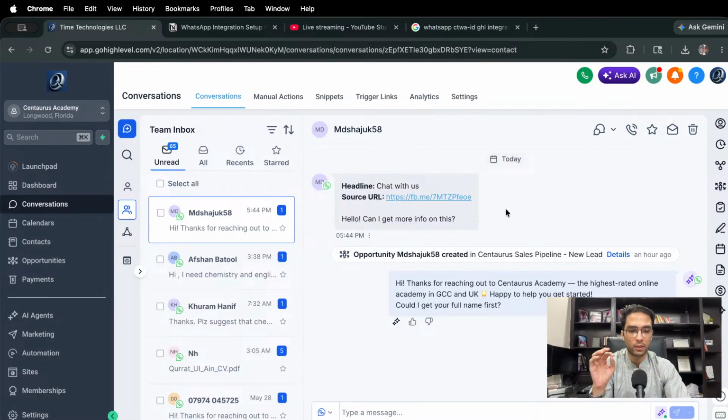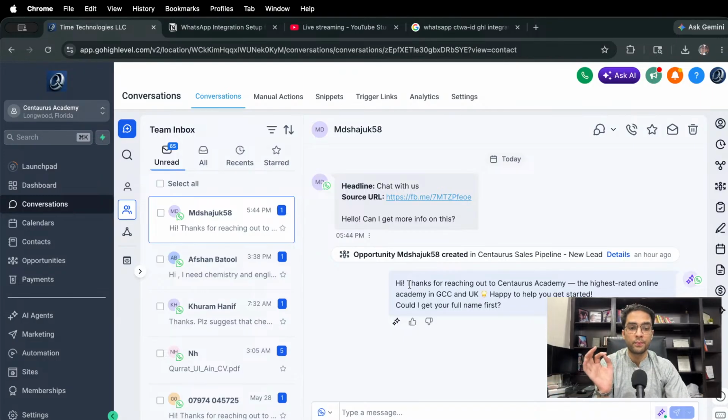Now, let's see what happens. Once this person enters, all the information is saved. We have an AI agent, because Meta optimizes their ads and lowers the quality, or the impressions to the right people, if you don't reply to them quickly, right? Today is a Friday and a holiday in most GCC countries, and it's also Eid, so nobody's available.